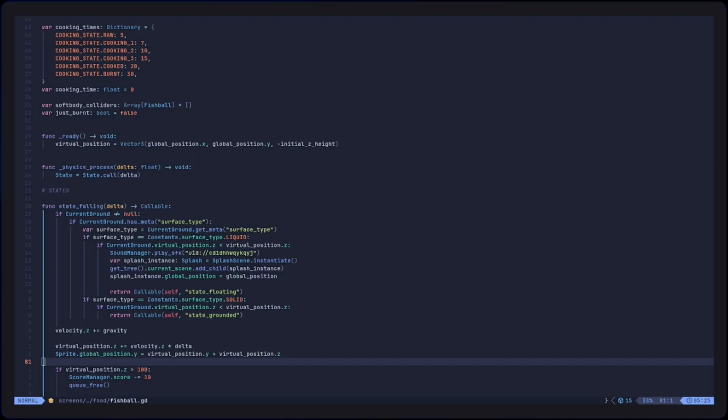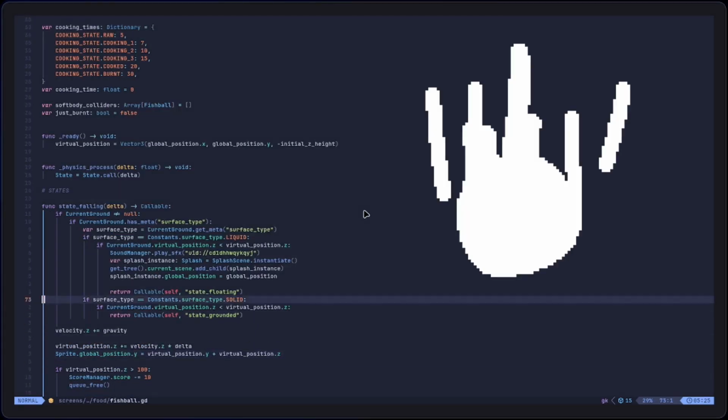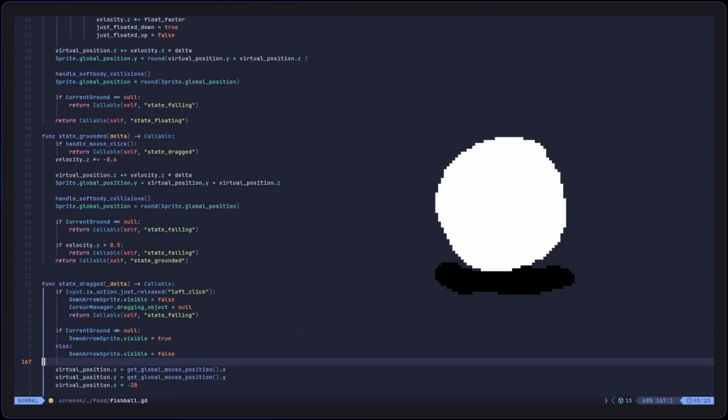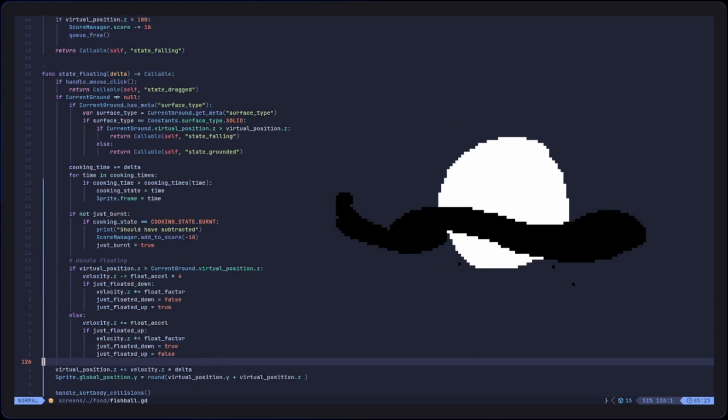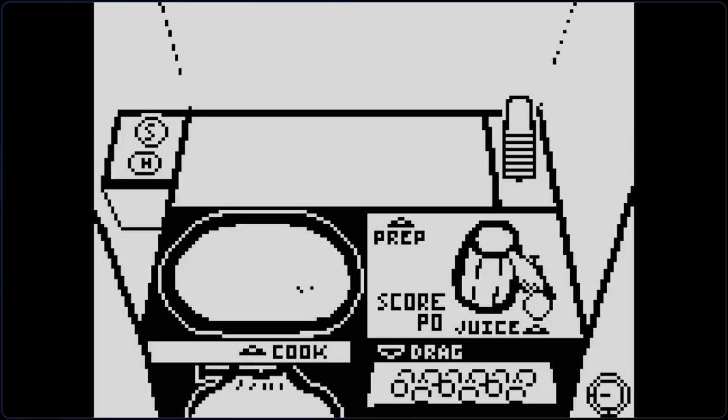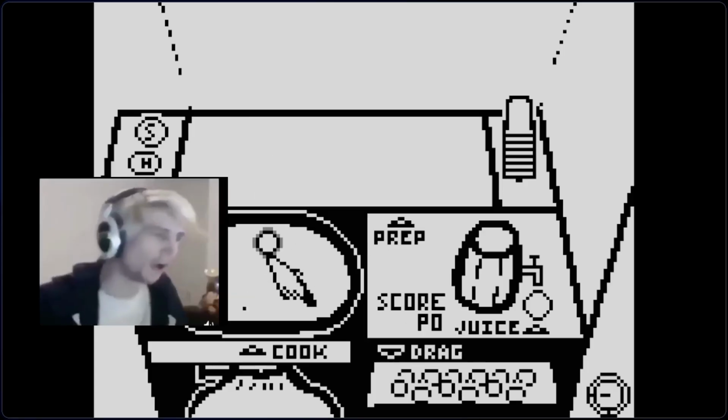I created 3 states, one for falling, one for on the ground, and another for floating on the oil. With those in place, I was able to create the bouncing animation by just manipulating the z value.